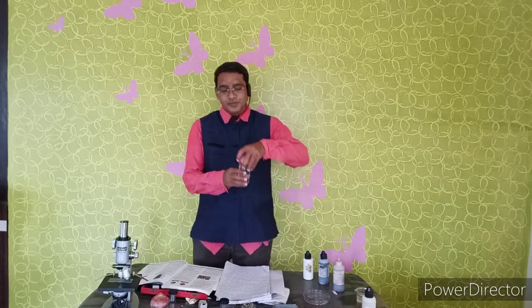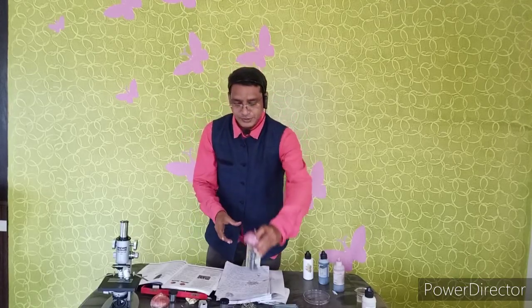Before conducting this experiment, we choose one onion, take a glass and pour it full of water, and keep the onion on the glass like this.